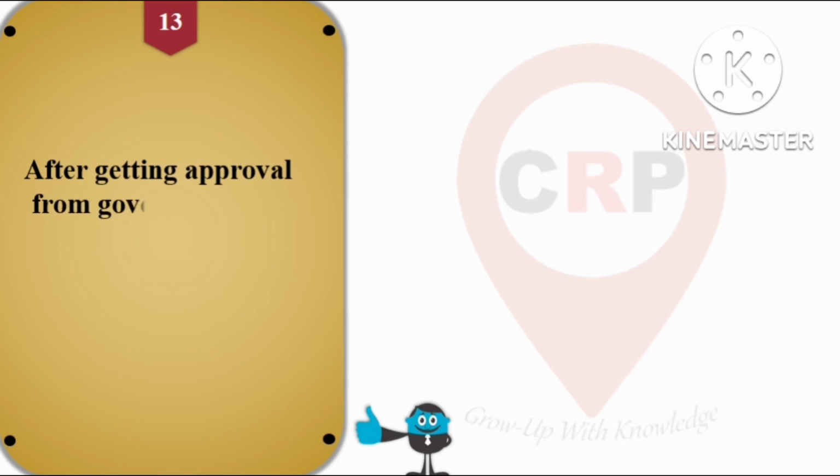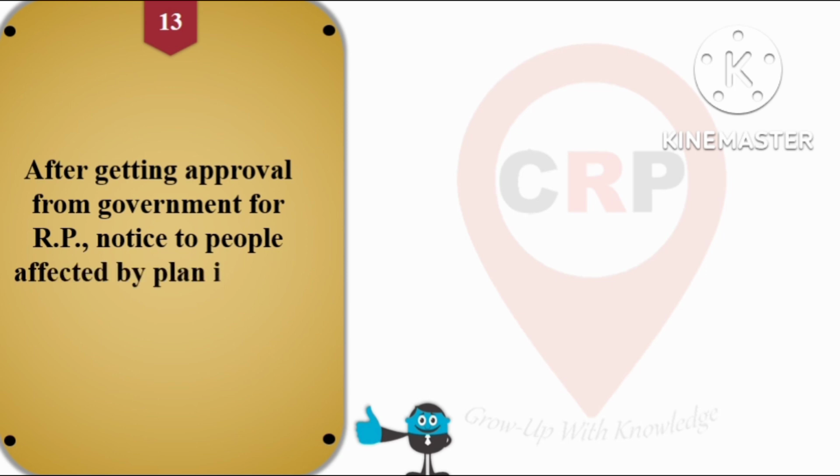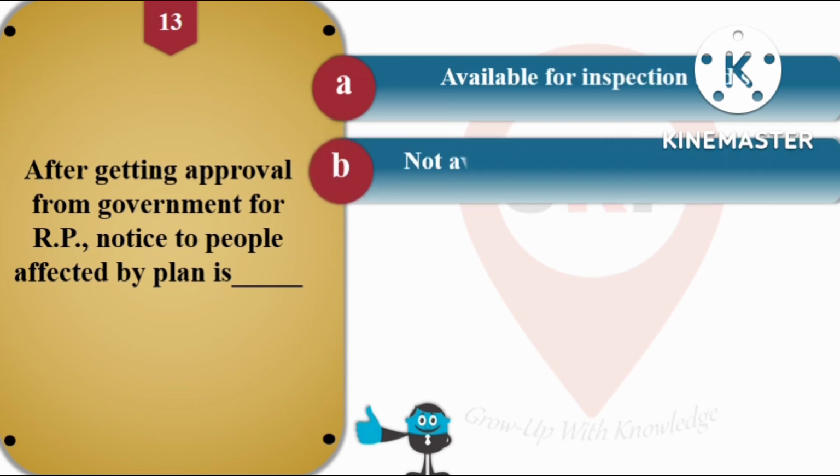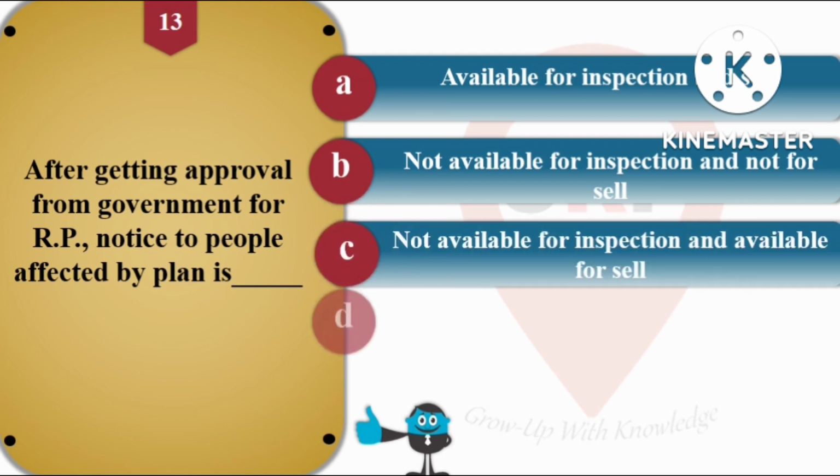Then next question number 13. After getting approval from government for the regional plan, notice to people affected by plan is A, available for inspection and sale. Option B is not available for inspection and not for sale.